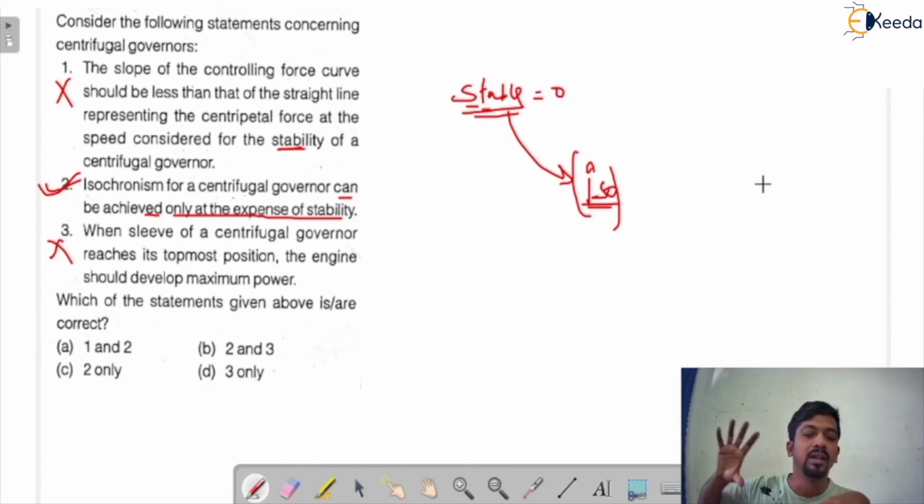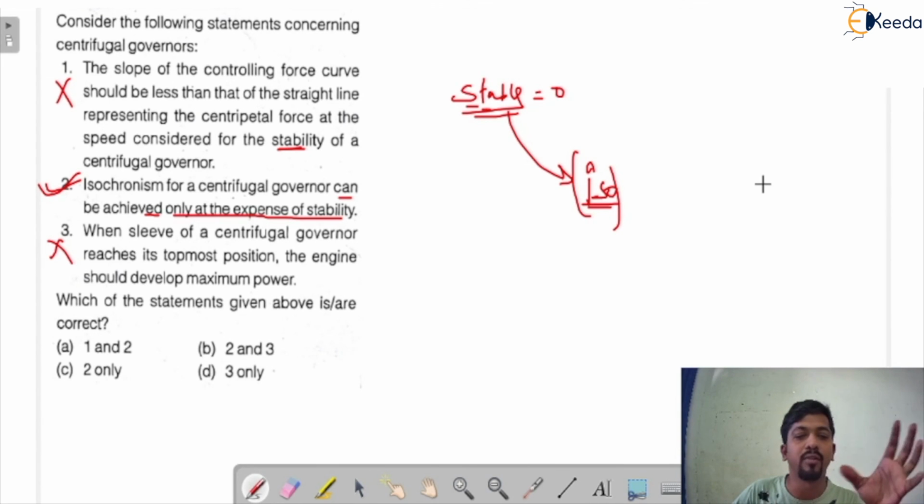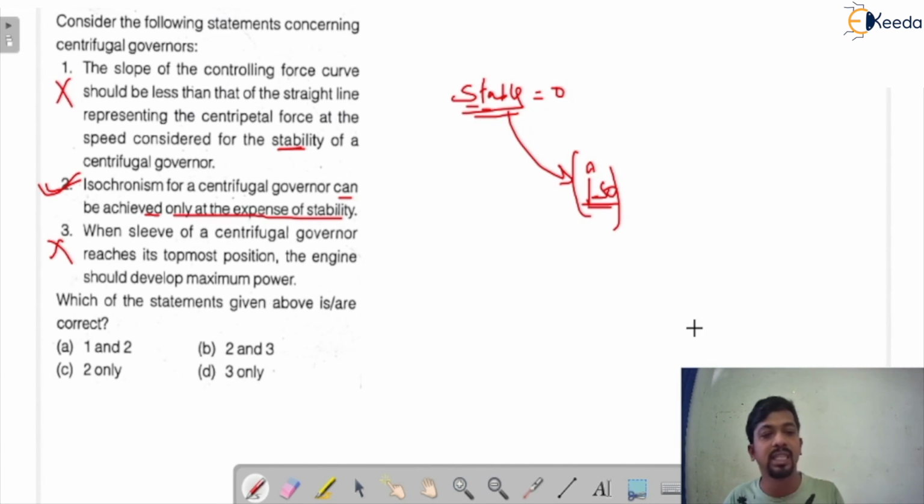That means at the topmost position, the engine develops minimum power, and at the bottommost position, when the throttle valve is fully open, the engine develops maximum power. So the statement says that when the sleeve of the governor reaches its topmost position, the engine develops maximum power. No, this is not correct. The engine develops minimum power. Okay. So only statement 2 is correct for this question. Option C would